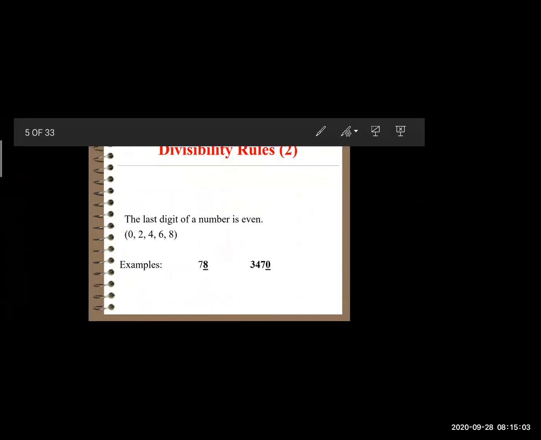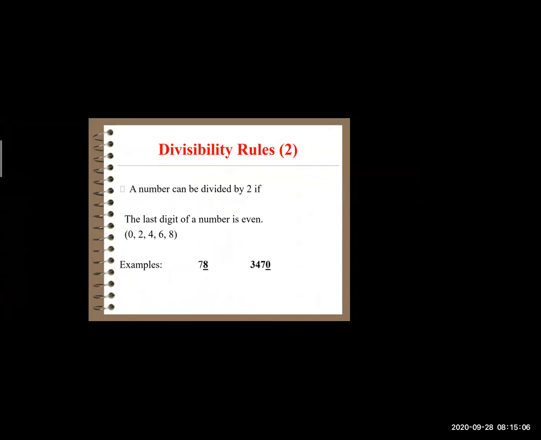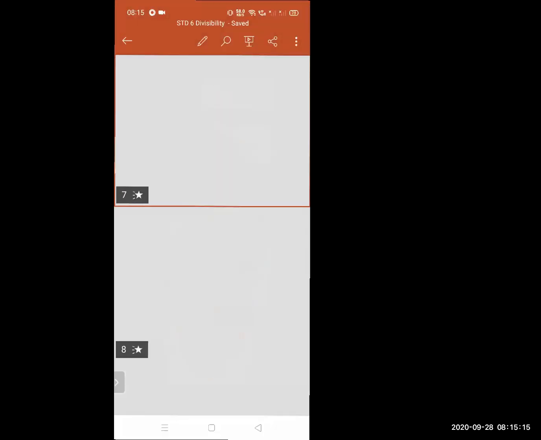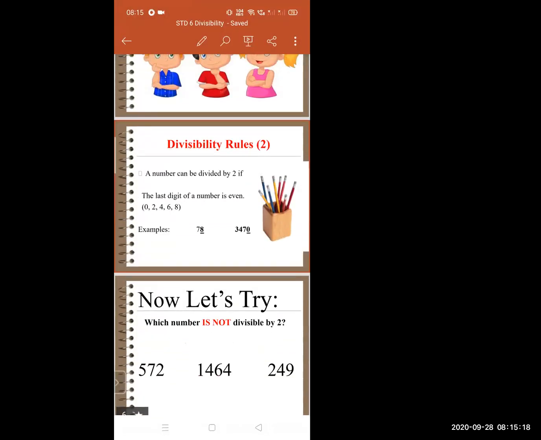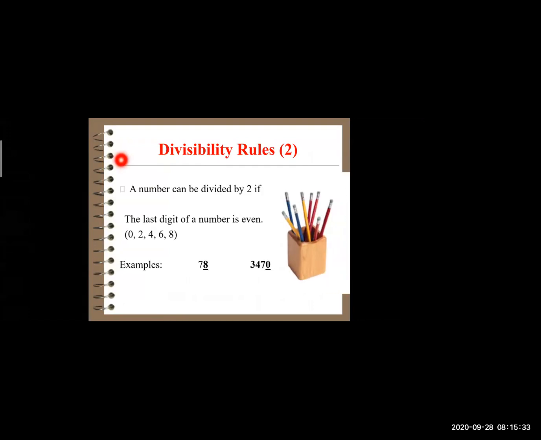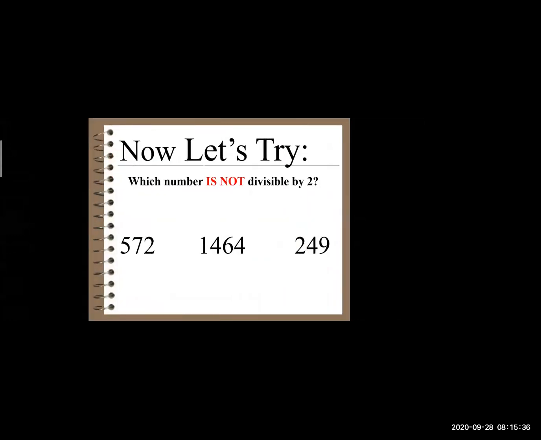So in this, we know the divisibility rule for 2. A number can be divided by 2 if the last digit of that number is 0, 2, 4, 6, or 8. It means that it is divisible by 2 only when you have an even number at the end of the number. For example, we have 78 and 3470. In 78, you can see there is 8. So now let's try with these examples. In this, 572, 1464, and 249 are given.